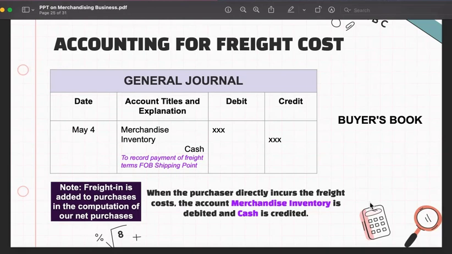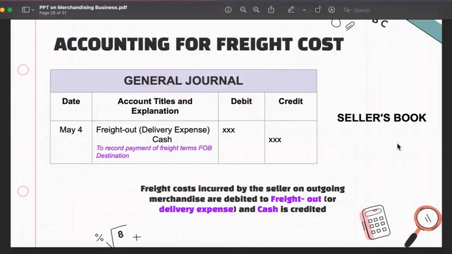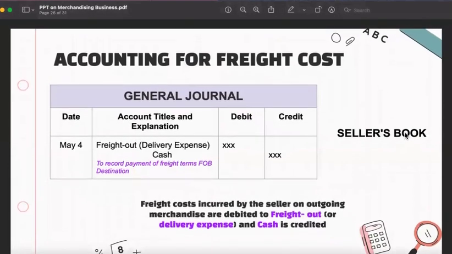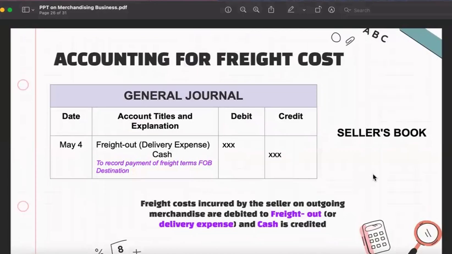And then, sa freight cost, sa seller's book naman, if yung seller ang magbabayad, he will not recognize it as part of the inventory price. Kung hindi, it is an expense on his side. Debit freight out, credit cash, or debit delivery expense. Kasi yung freight out, it is part of our operating expense in which we deduct from our sales soon in our income statement.